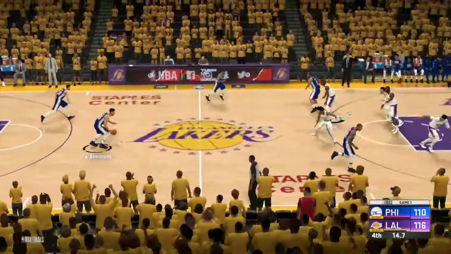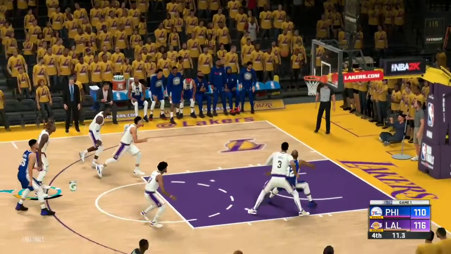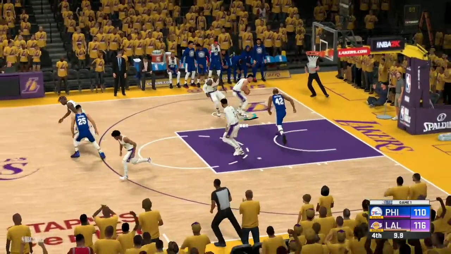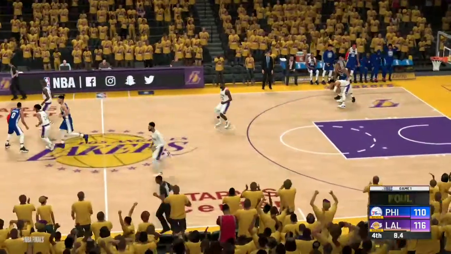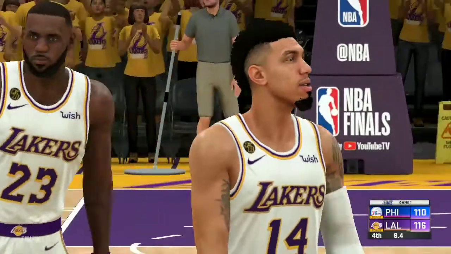As Ben Simmons has the ball in his hands. Right now Ben Simmons is injured, but I have not taken injured players. And he misses the free throw. That should all do it here. But still they are fouling. So let's just finish off this game here.